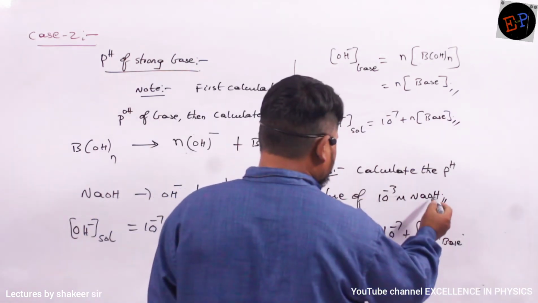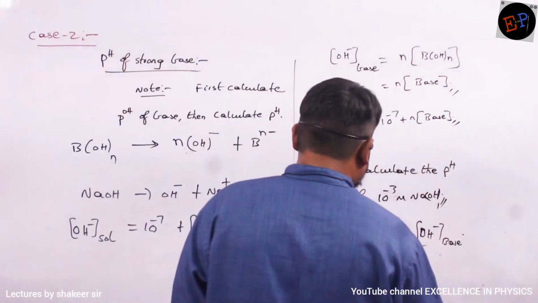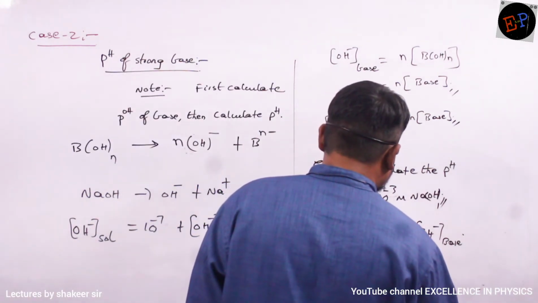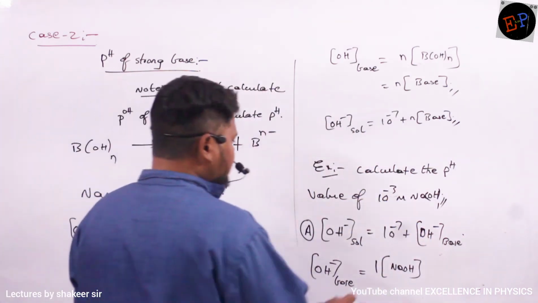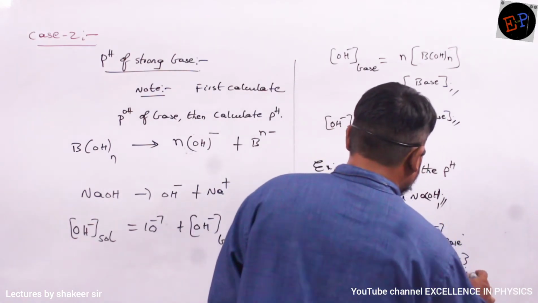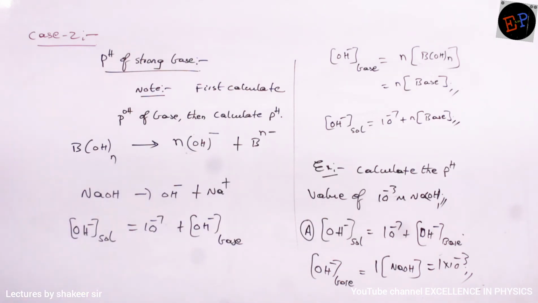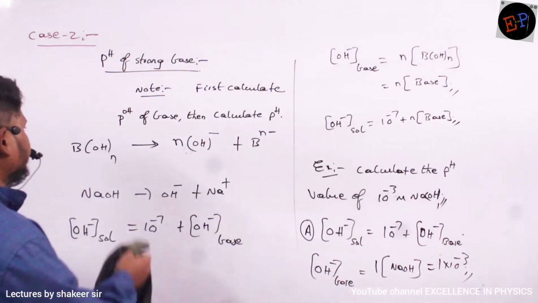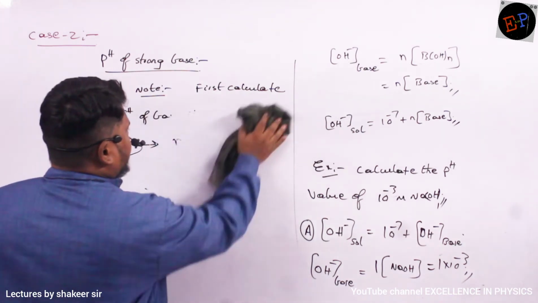So how many OH are present here? Only one OH is present. So 1 multiplied by the concentration of the base, which is nothing but NaOH. And what is the concentration of the base given? 10 power minus 3. So I will write 1 into 10 power minus 3. That is how I have to write now. Now substitute in the original equation. Okay?